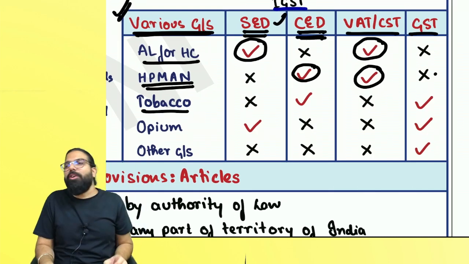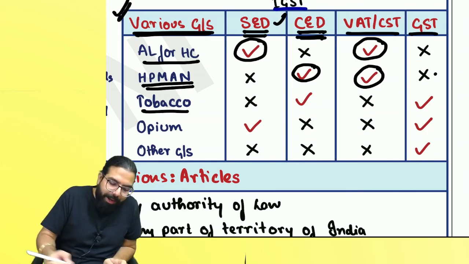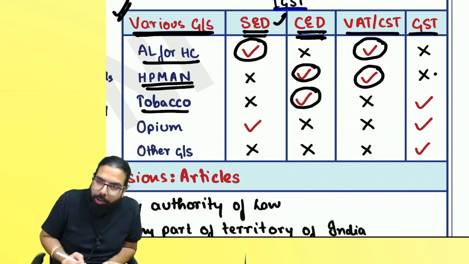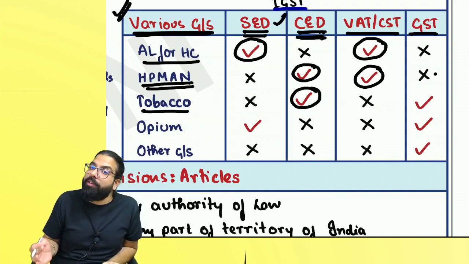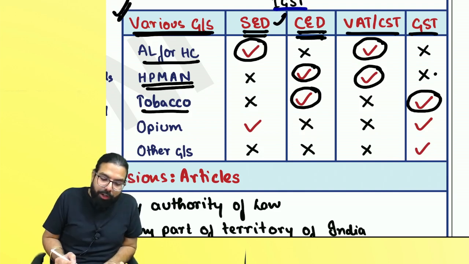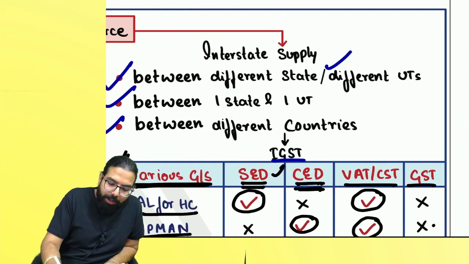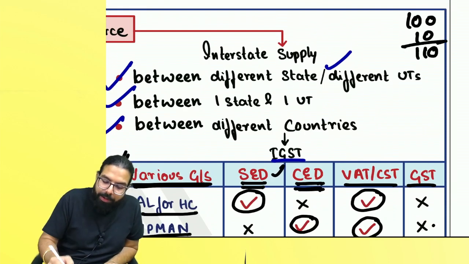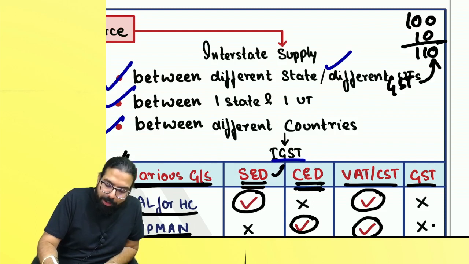Tobacco, Baba, tobacco and tobacco products, what will be charged? Whenever manufacturing is done, what does the central government charge? Central excise duty. And sir, GST will also come. So, sir, you mean to say when tobacco worth 100 rupees is manufactured, 10 rupees excise duty, 110. Then, sir, GST will come on 110.